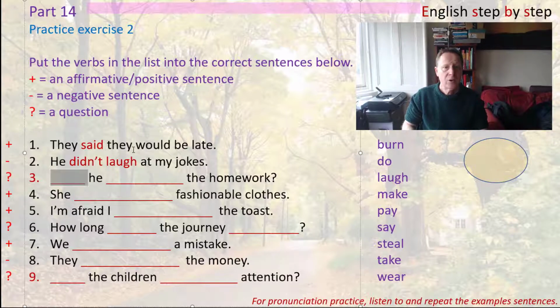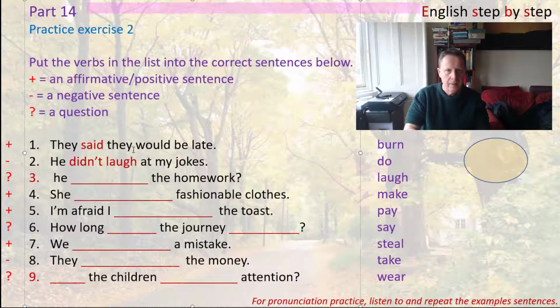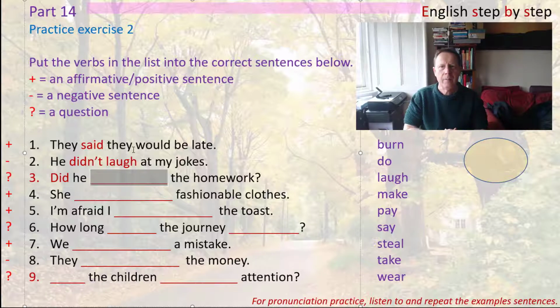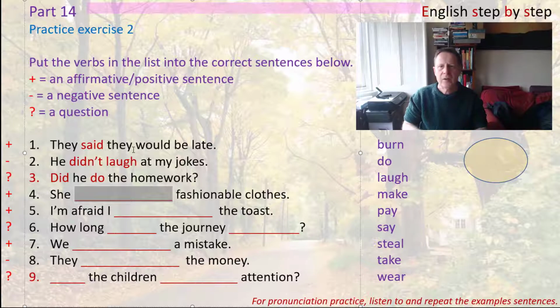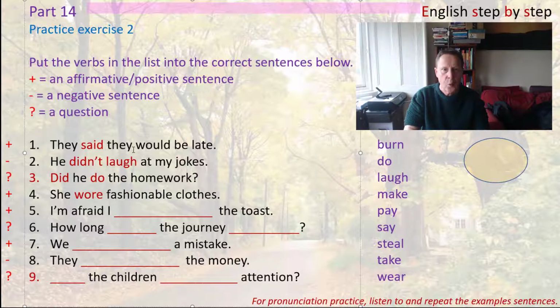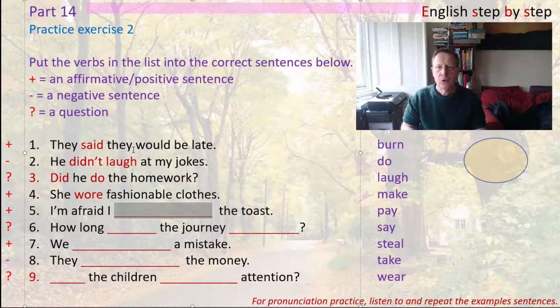So the next one is a question, and the questions always use did for the past simple. Did he? And then for homework we need to use the verb do. Did he do the homework? The next one is about clothes, so the only verb that's logical here is wear, and it's an affirmative sentence, so the past tense of wear is irregular, it's wore. She wore fashionable clothes.